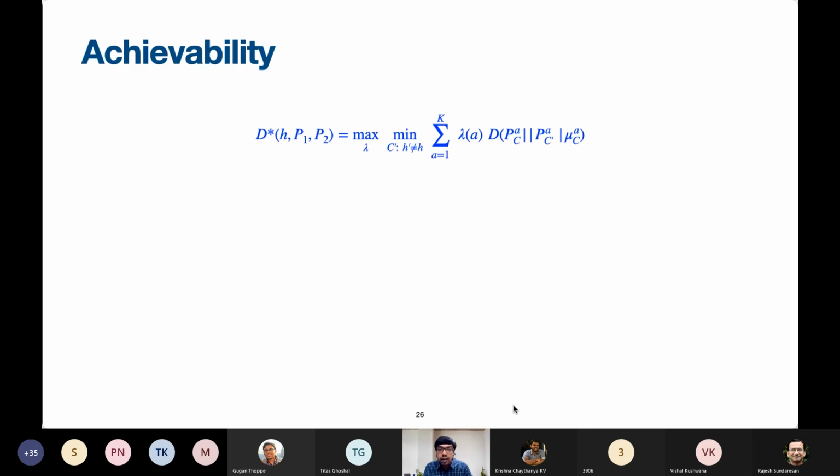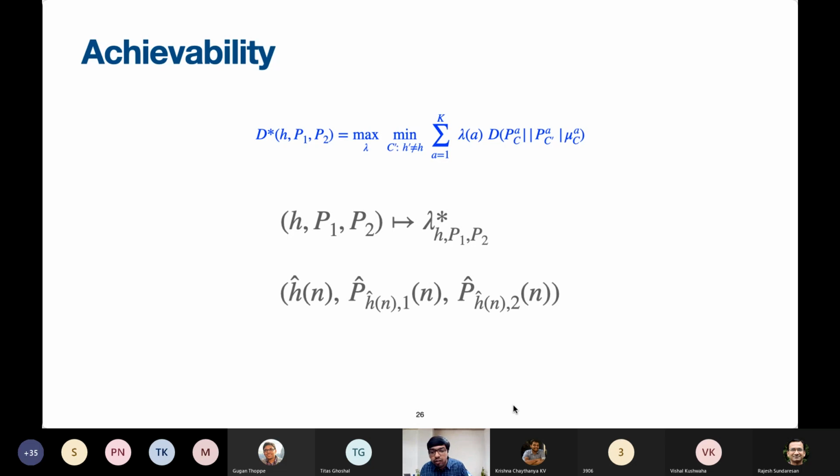Okay, so now let's see if we can get to this lower bound. We gave a lower bound, fine. Is that lower bound tight is the question. How do we get to the lower bound? Now, it turns out that for each H, P1, P2, each configuration, this maximum over lambda is attained by a unique lambda. There is a unique lambda star which attains the maximum. And of course, this lambda star could possibly depend on H, P1 and P2. Okay, so we have this. Unfortunately, we don't know H, P1, P2. What do we need to do? We just need to estimate these quantities as we go along the way.